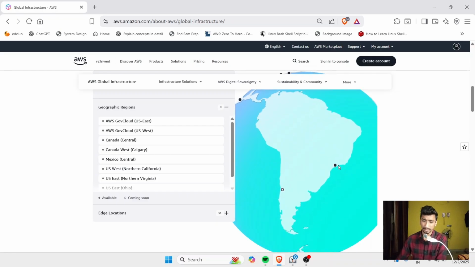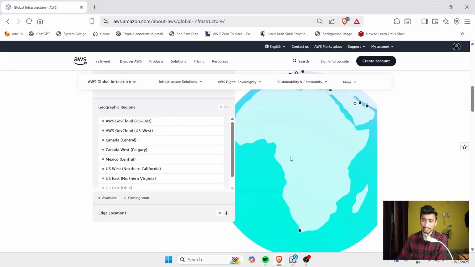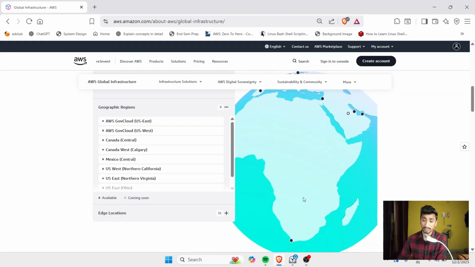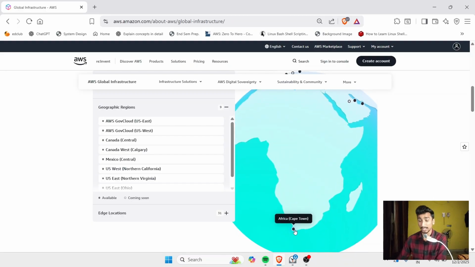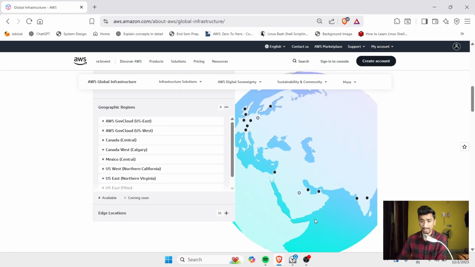South America. In South America I have only Brazil, and this dot means coming soon. As you can see here, coming soon, and this dot means available. And it's the African continent. In the whole African continent, only one data center is located, which is in South Africa, capital Cape Town. And here is Madagascar.